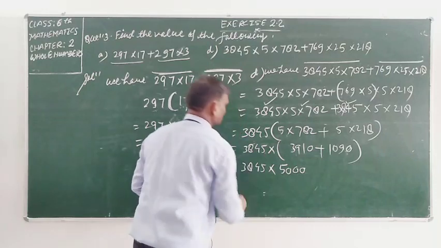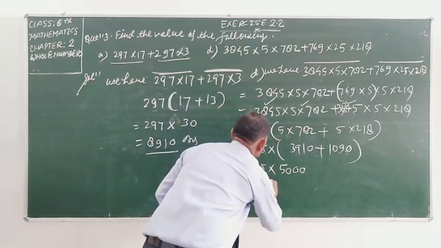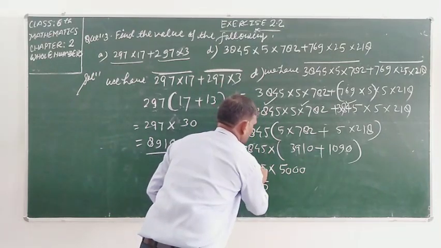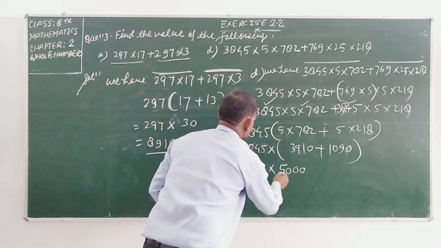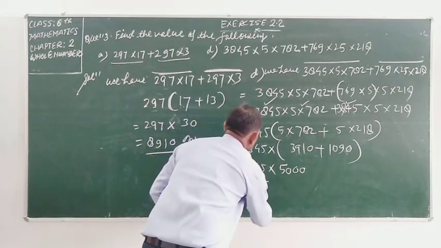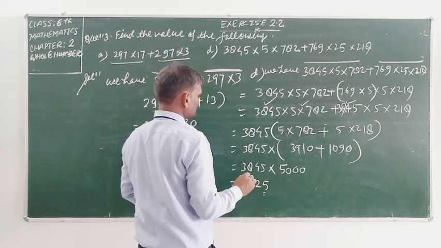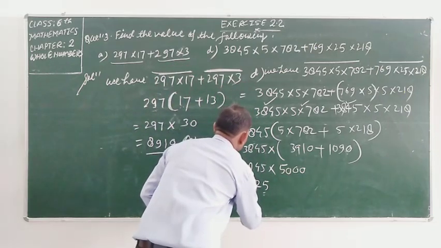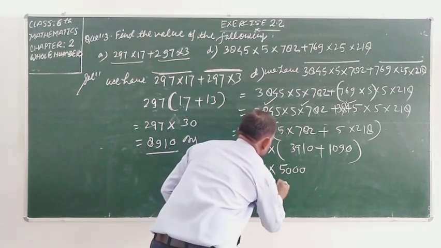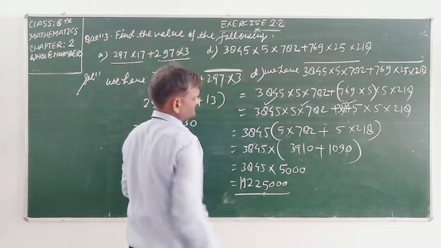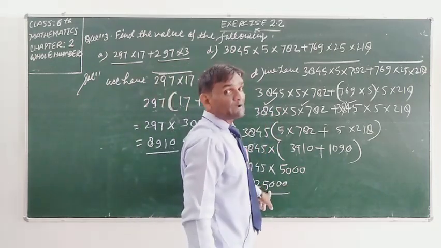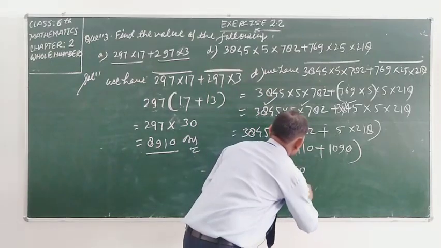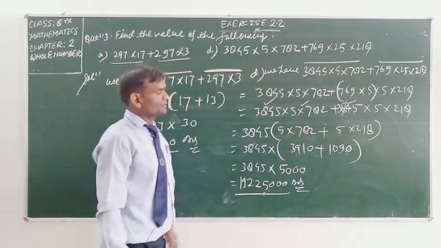Now multiply it, student. 5 fives are 25, 5 fours are 20, 22, 5 eights are 40 and 2, 42, 5 threes are 15, 15 plus 4, 19, and 3 zeros we increase at the last. This is my answer, student.